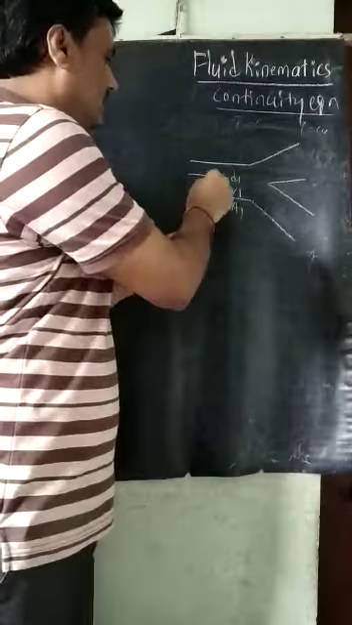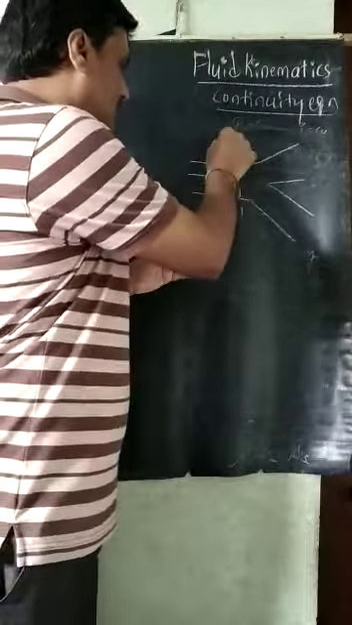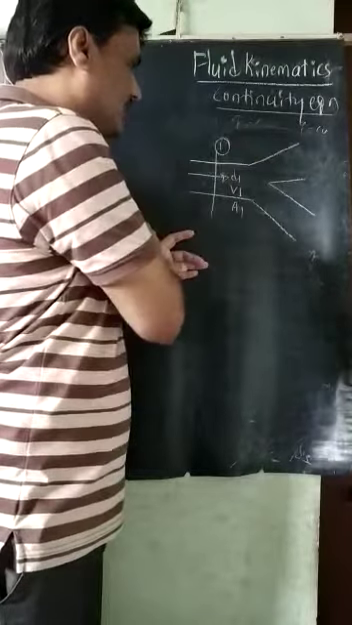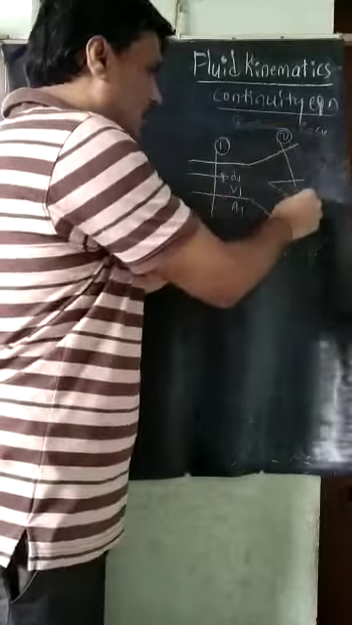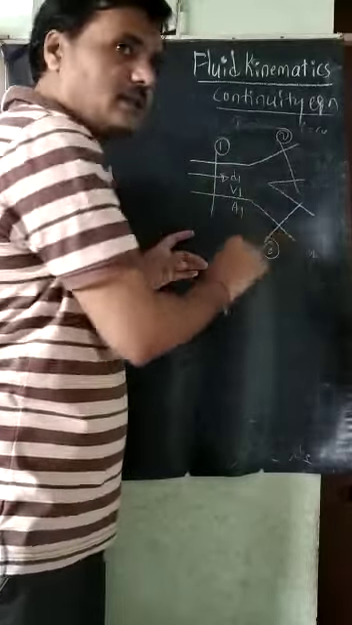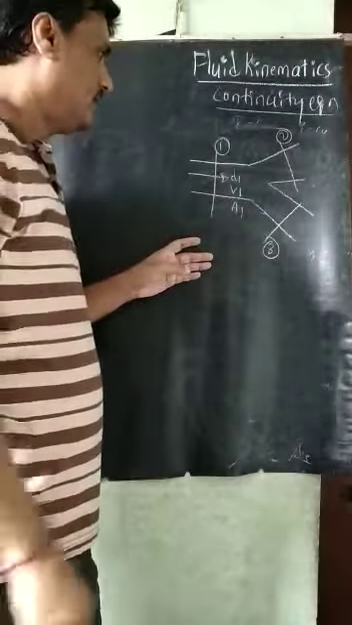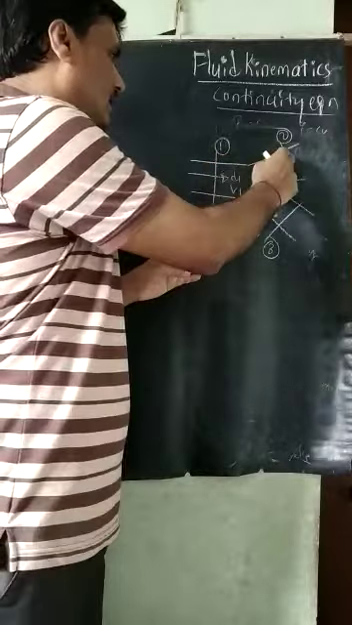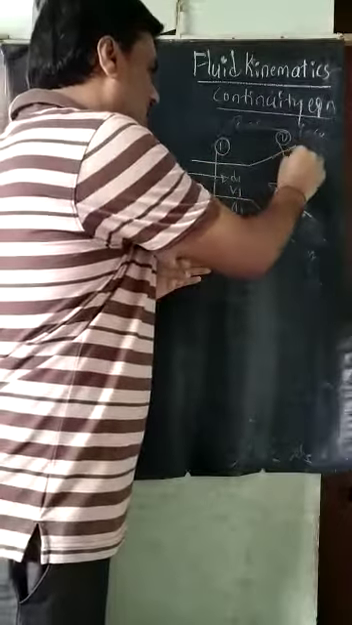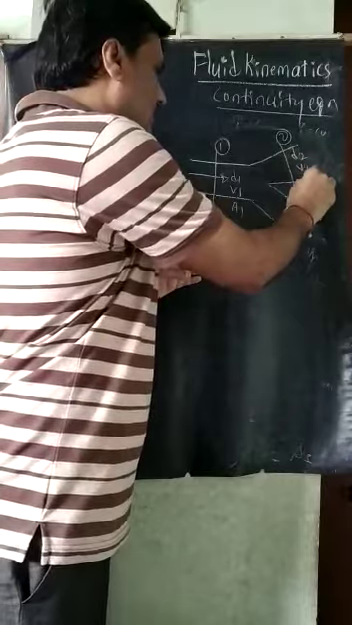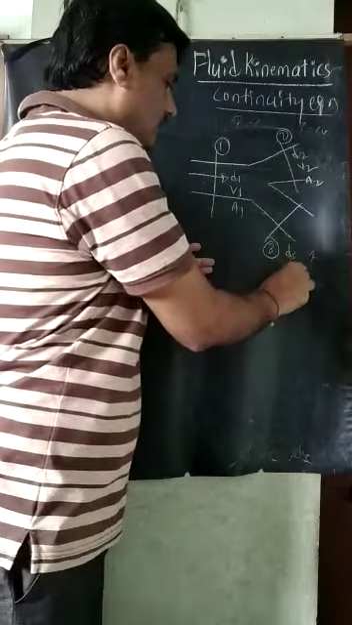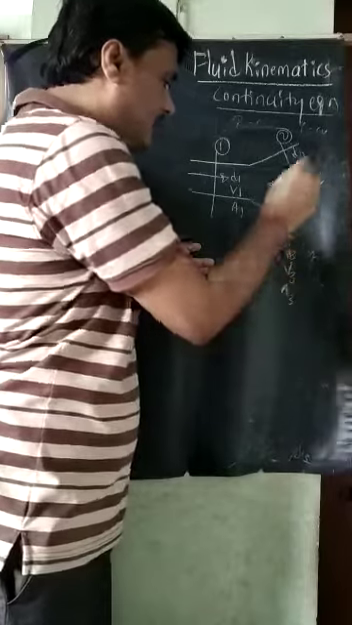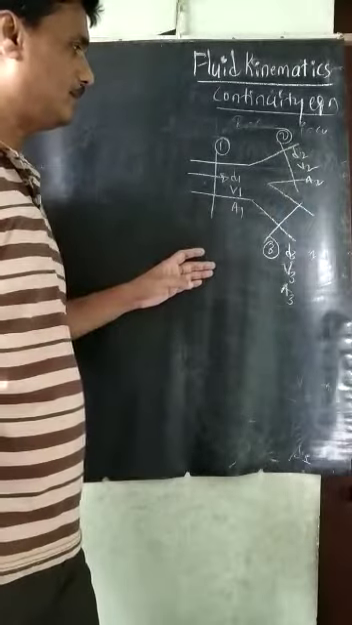At the initial inlet pipe I will take section 1. This is pipe 2, where I will take section 2. This is pipe 3, where I will take section 3. Similarly, same dimensions for 2 and 3: here it is d2, v2 is the velocity and cross-section is A2. Here it is d3, v3 and A3.